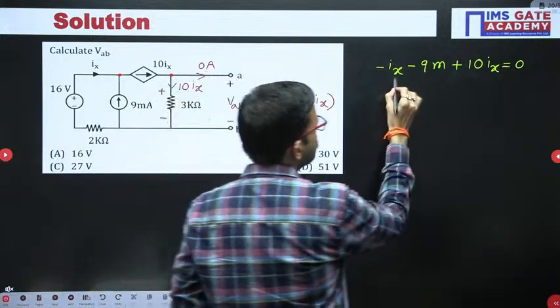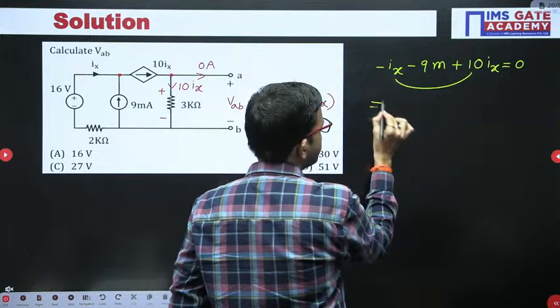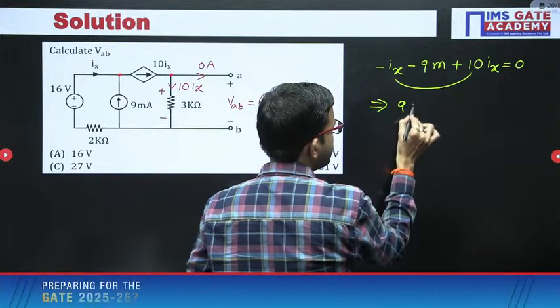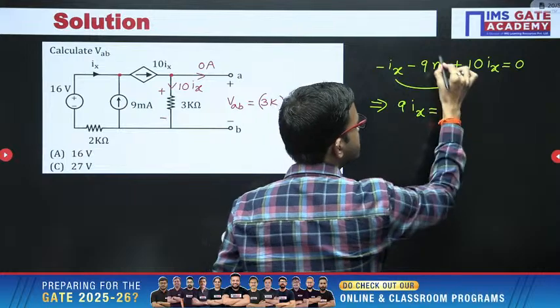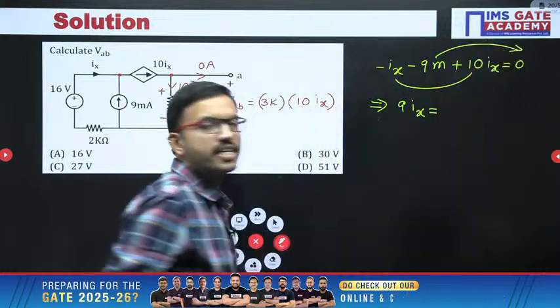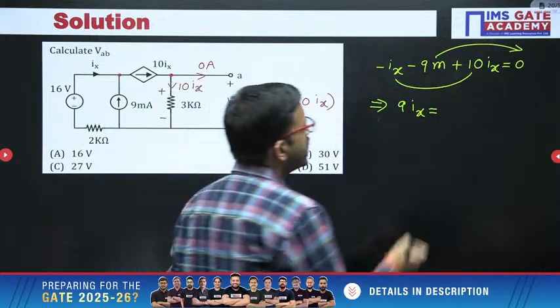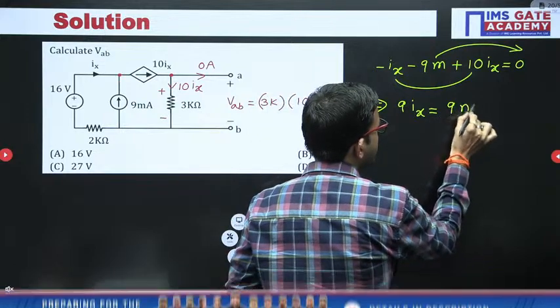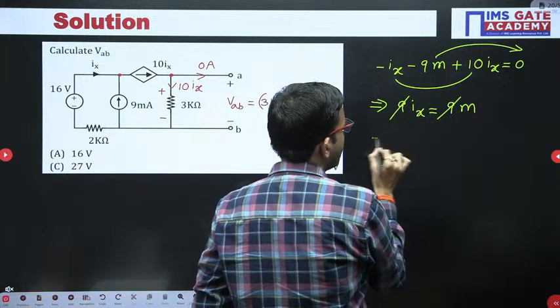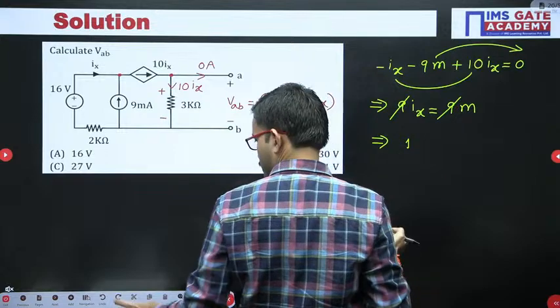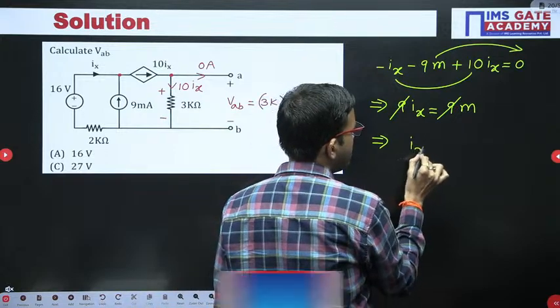So just do the simplification. 10 minus 1, that is 9 Ix, equal to, this negative term you can bring to the right hand side, it will become positive. So you are getting 9 milli. Here 9 is getting cancelled, and you are getting Ix equal to 1 milliampere.